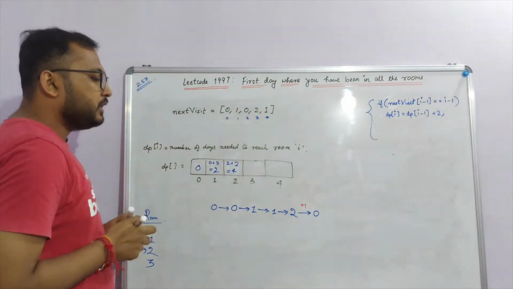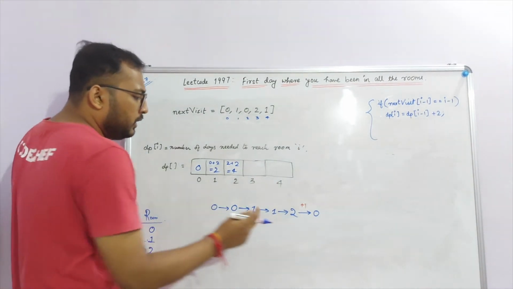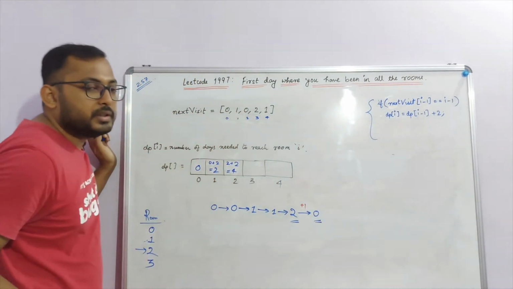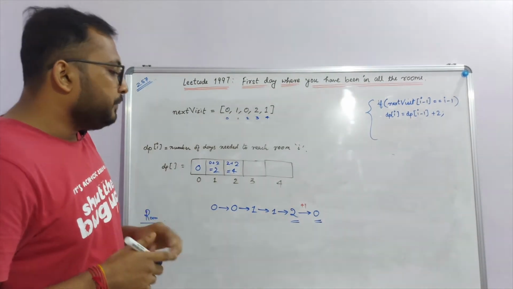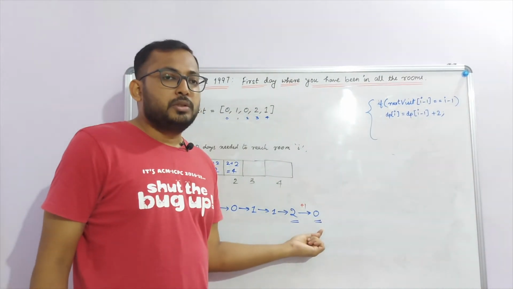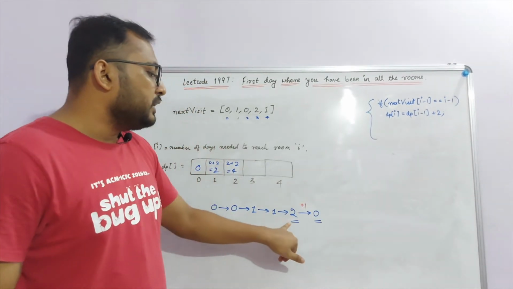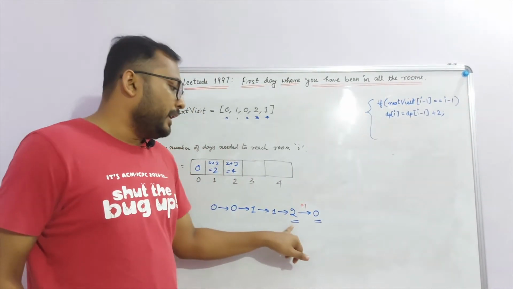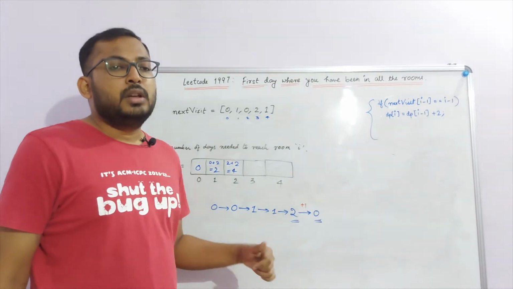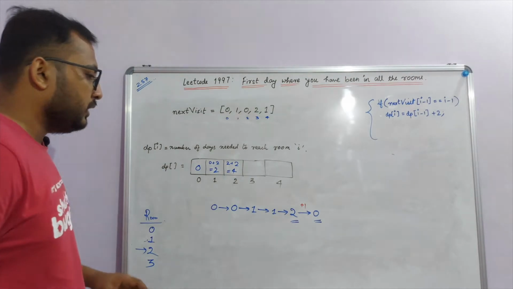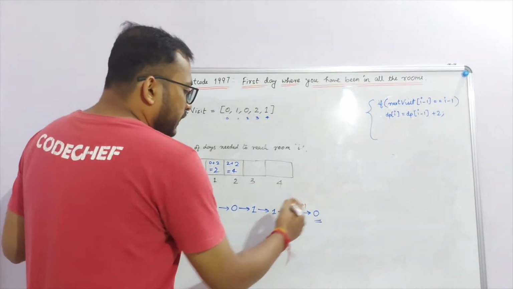Now the interesting fact is that if you see here, room number 2 and room number 0 both have an odd number of visits. So we start with room number 0 and we again reach room number 2, making the transition so that the number of visits for room number 2 will become even, and as soon as this becomes even, I can go to I plus 1, that is 2 plus 1, the third room, which is our destination here. So let's make the transitions.